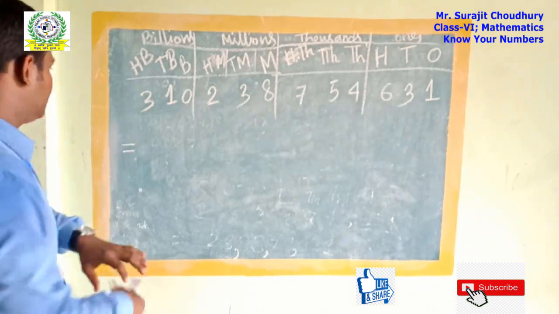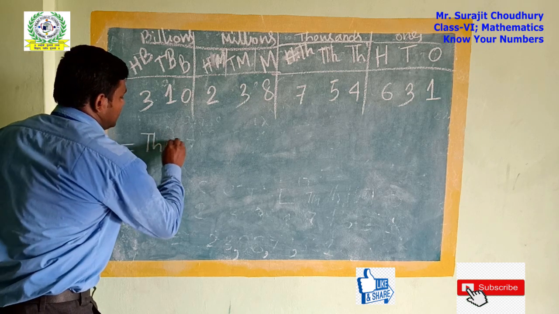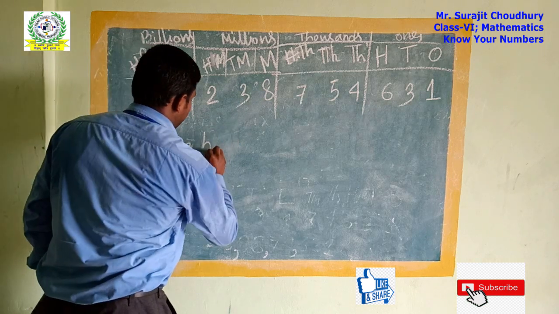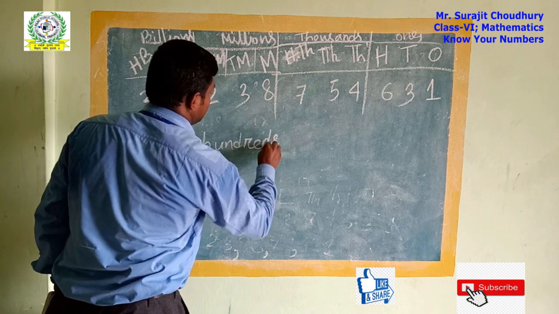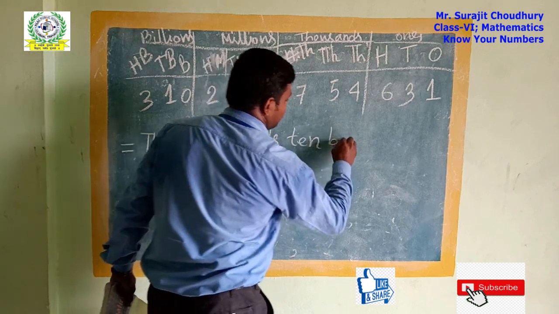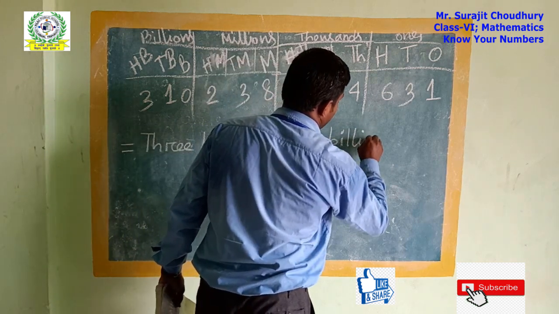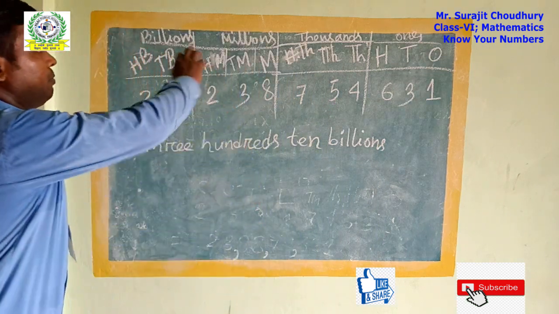The name will be 300, three hundred, and 10 billion, ten billion: three hundred ten billion. Then we come to the millions place.